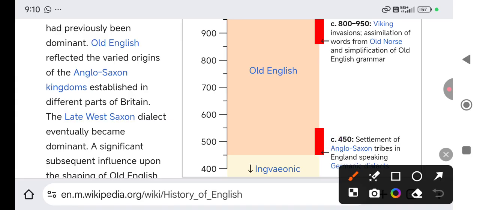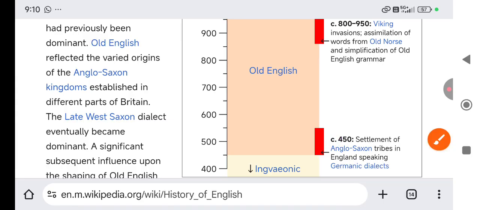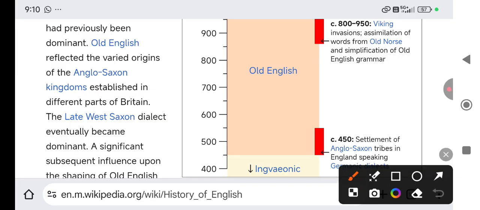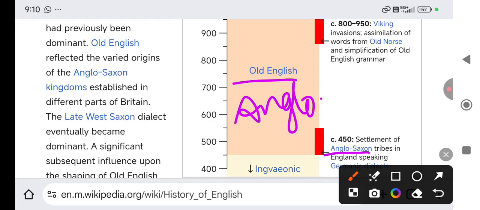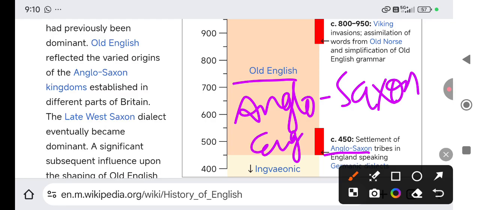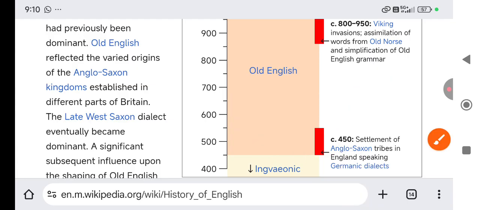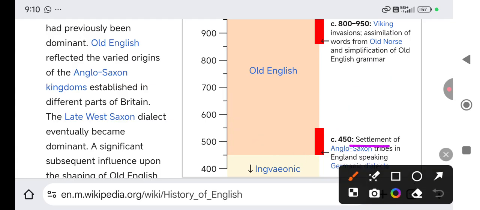Then we have discussed that Germanic tribes came, and that is why this Old English is also called Anglo-Saxon English. Jutes were a little bit less, the Angles were more dominating, so that's why this English is called Anglo-Saxon. Then there was the settlement of Anglo-Saxon tribes in England speaking Germanic dialects.